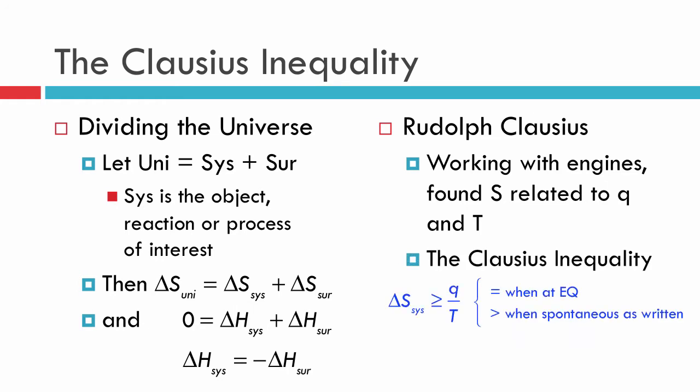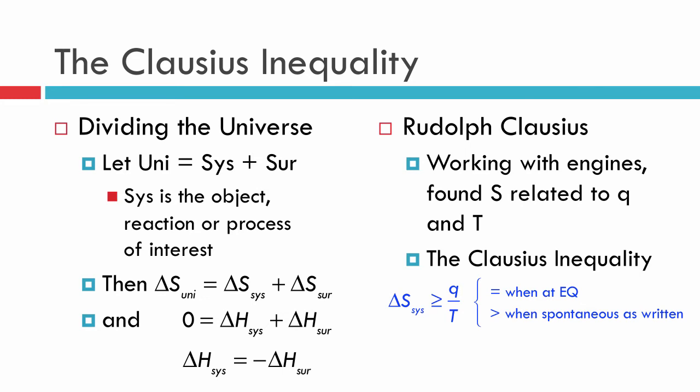And it says any entropy change, not energy, but entropy change, is going to be greater than or equal to the amount of energy that flows divided by the temperature at which it flows. This is kind of interesting because it says the temperature matters. So we're going to end up doing things at a particular temperature, and that way we have a foundation there. We don't have two things changing at once.